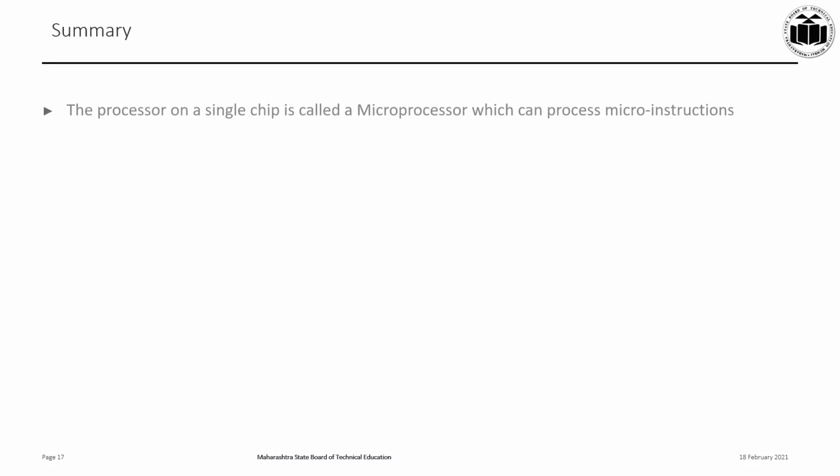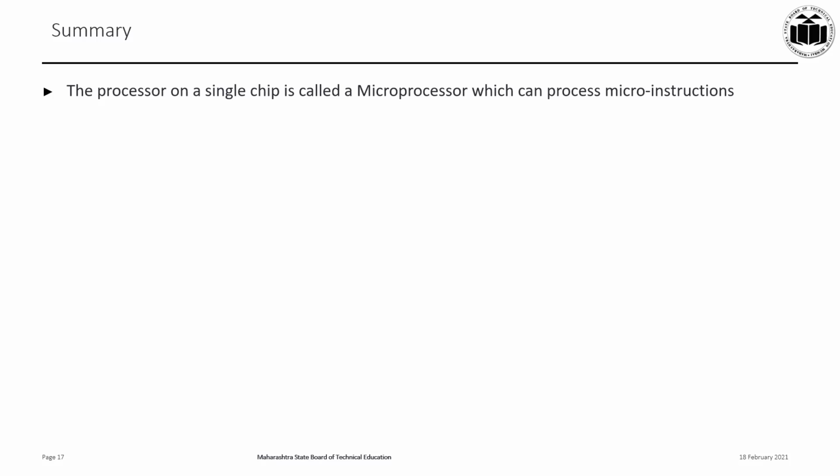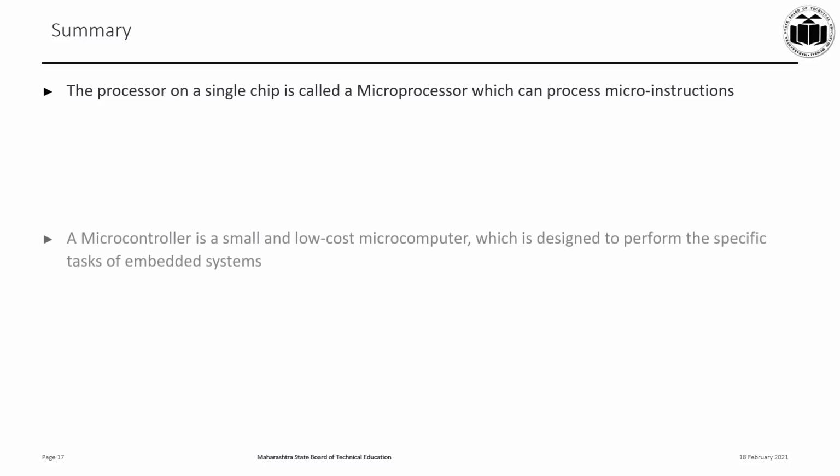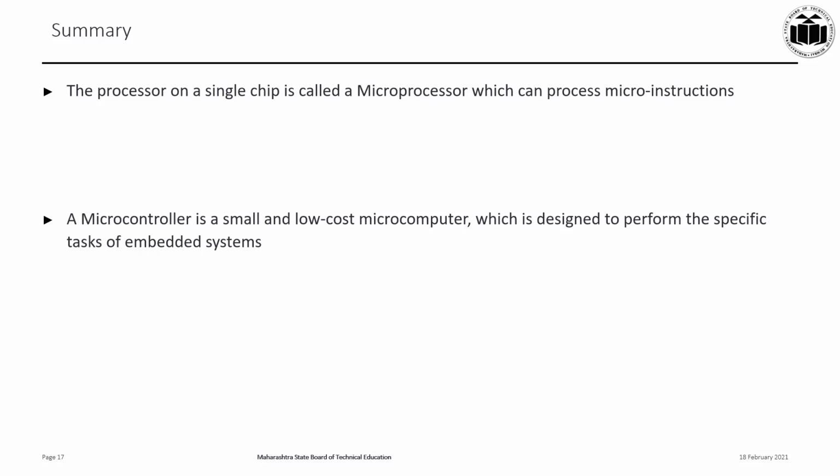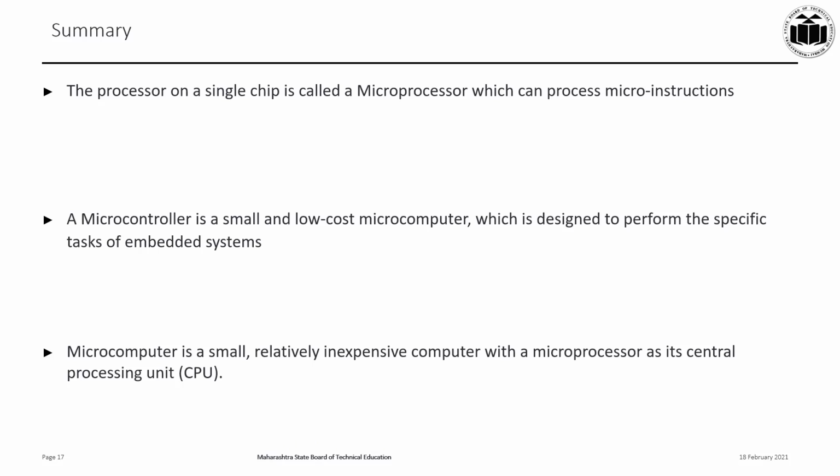Summary. What have we studied today? The processor on a single chip is called a microprocessor, which can process micro instructions. Microcontroller is a small and low cost microcomputer which is designed to perform specific tasks of embedded systems. It is on a chip. It has availability of ROM, RAM, I/O ports, timers and a central processing unit. Whereas a microcomputer is a small computer itself which is relatively inexpensive, and it has the microprocessor as its heart of the computer or as its central processing unit.